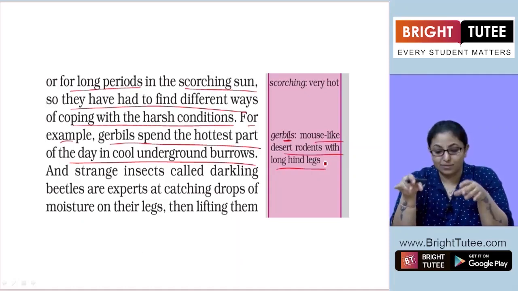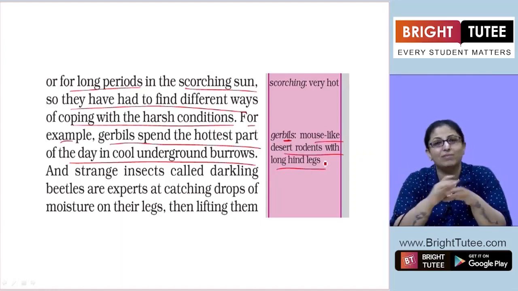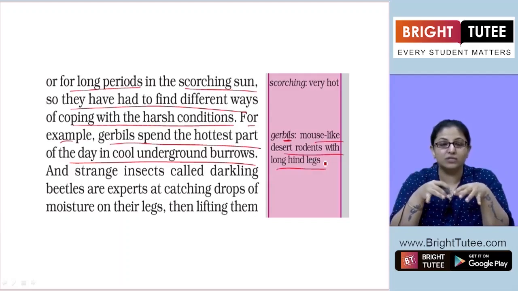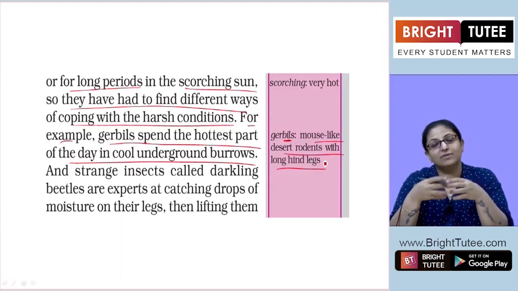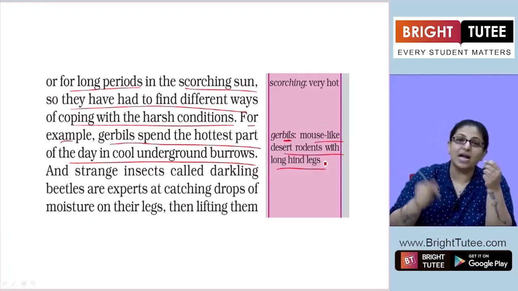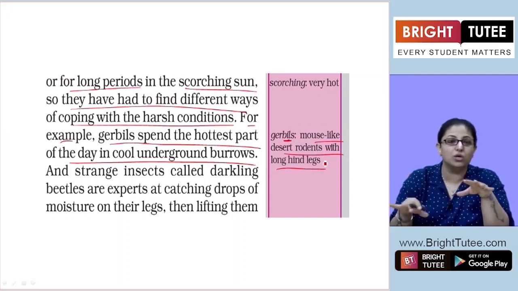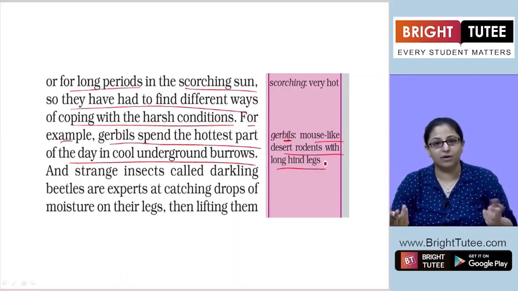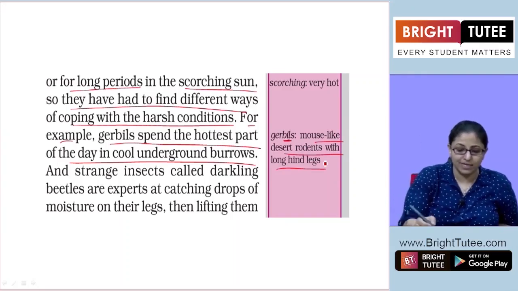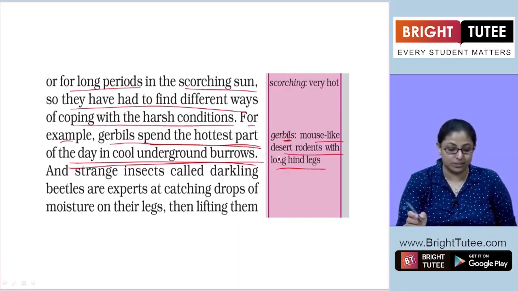So these gerbils, when it is extremely dry and extremely hot, where do they go? They make their houses in the burrows. The house of a gerbil is called a burrow. The holes, you can say. So they make underground burrows and they go and stay there. So it is cool. Of course, it is underground, so it is obvious that it will be cool. So gerbils spend the hottest part of the day in cool underground burrows.